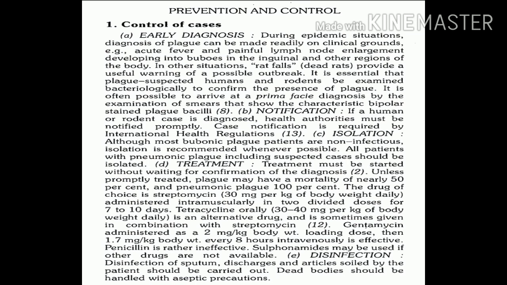With the help of Cresol, disinfection can be done. Now as we said, this disease has higher mortality, and pneumonic plague can have 100% mortality. So while handling dead bodies, appropriate precautions must be taken. These dead bodies must be handled with aseptic precautions.